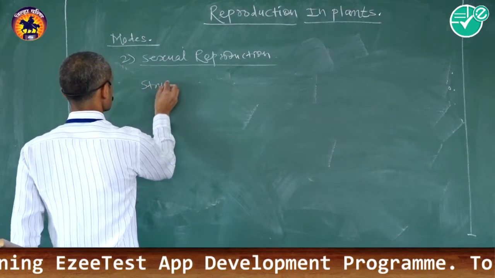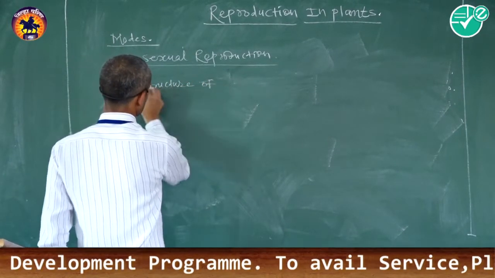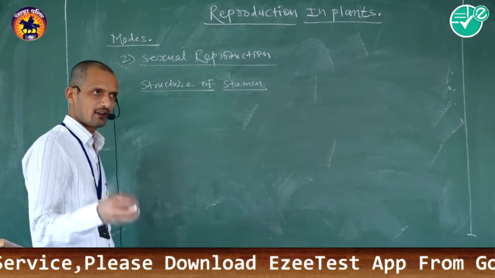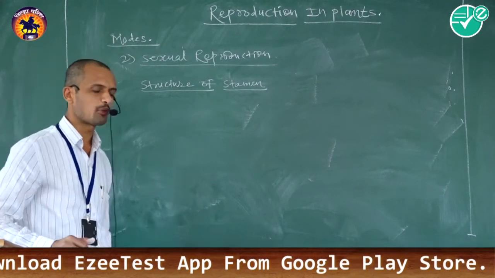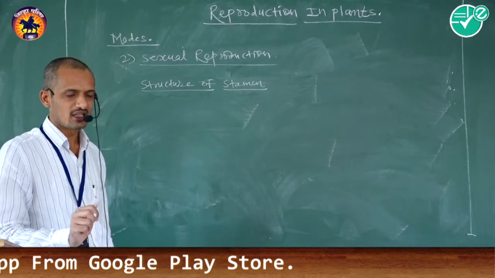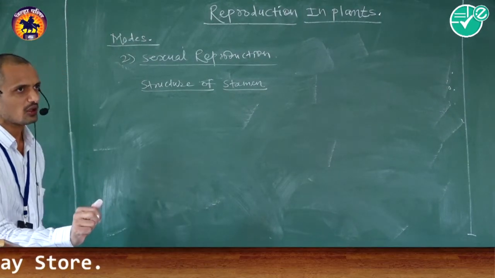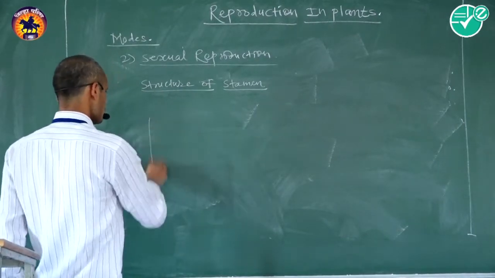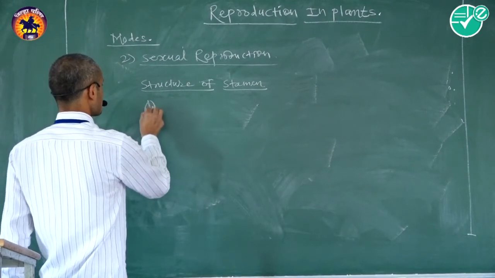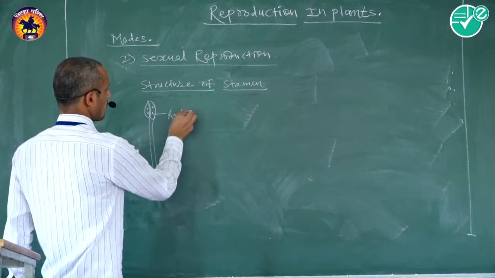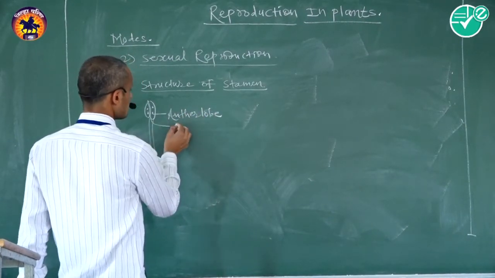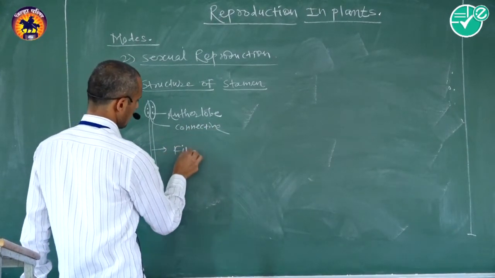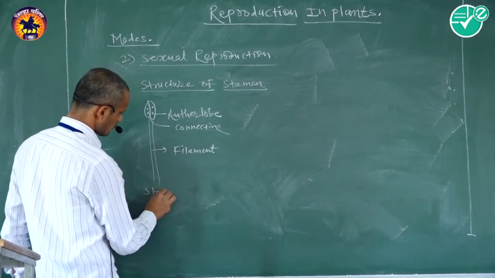Structure of stamen. I have already discussed the typical structure of stamen: the upper sac-like part is called the anther lobe, the middle connective part is called the connective, and the basal stalk-like part is called the filament. That is the typical structure of stamen.